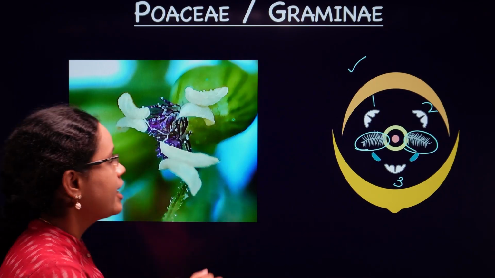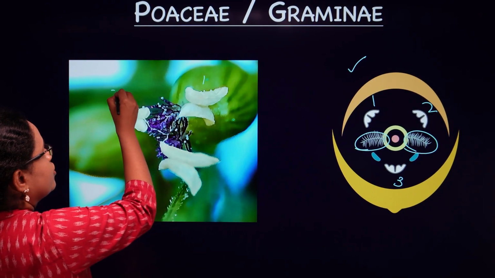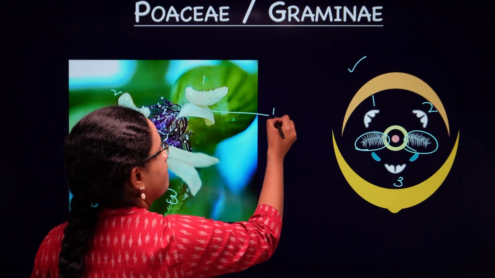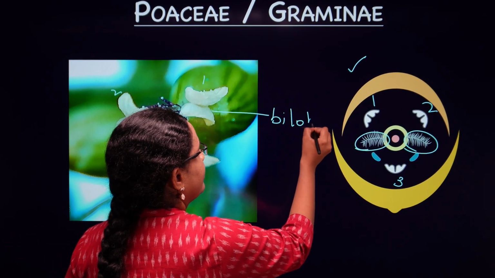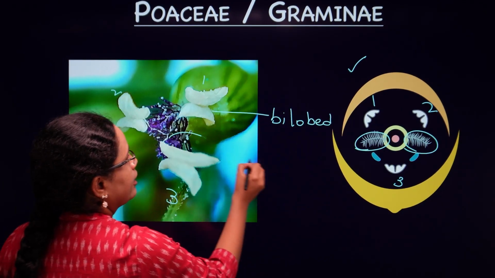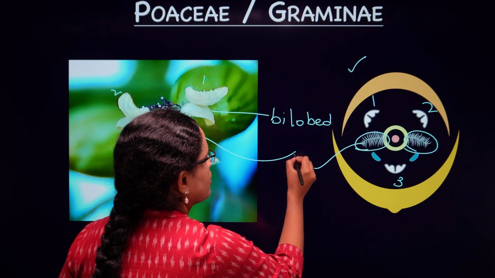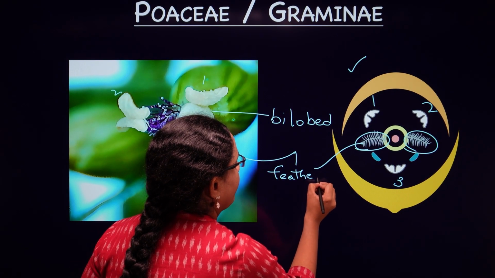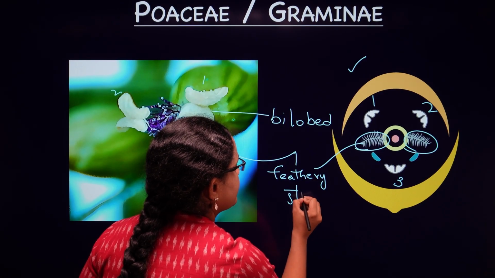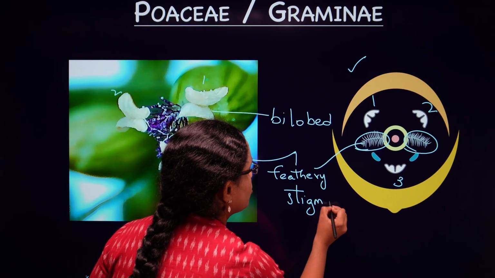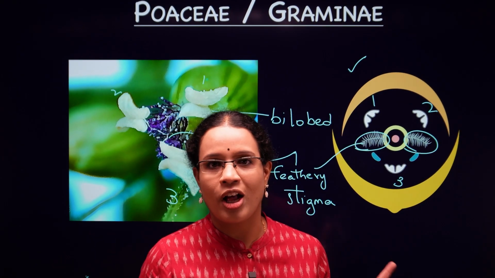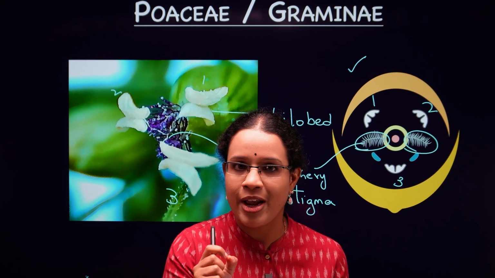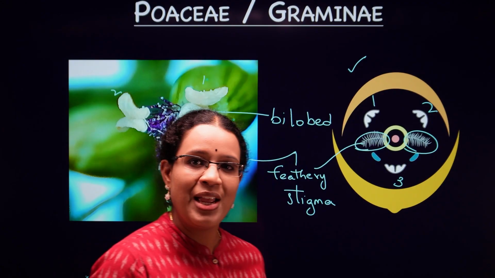You're going to see exactly three anthers under the microscope, dithecous, bilobed very clearly, and you're seeing the feathery stigma as well, right? So this is where NEET Simplified is going to be different from all the other channels. You're going to see the live images under the microscope to get your understanding better.